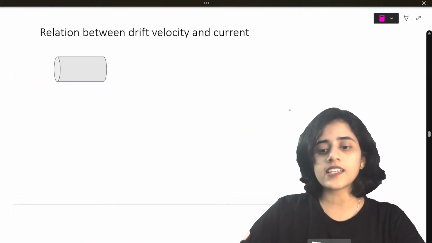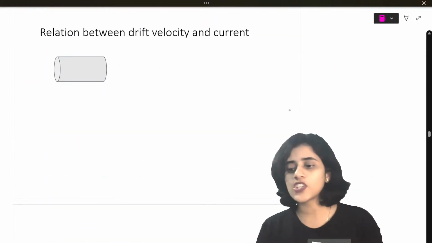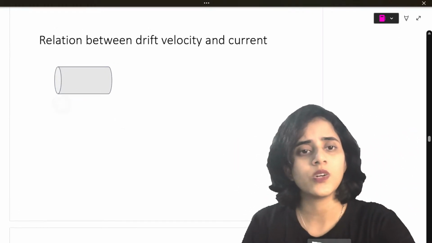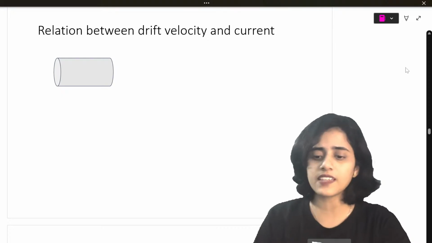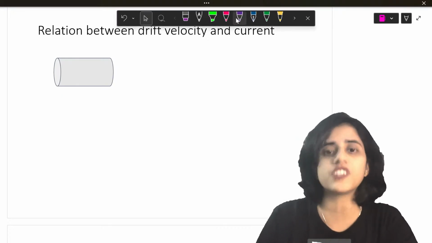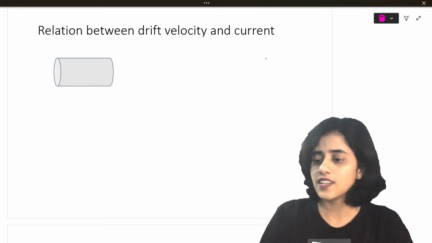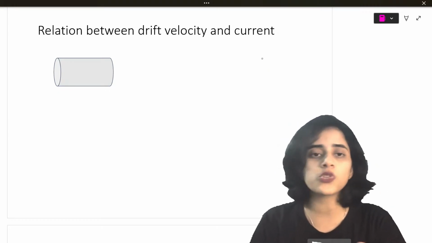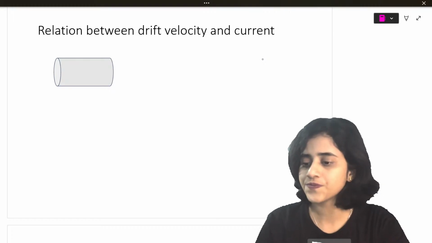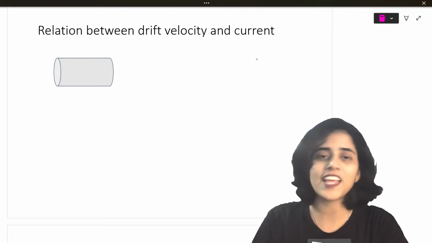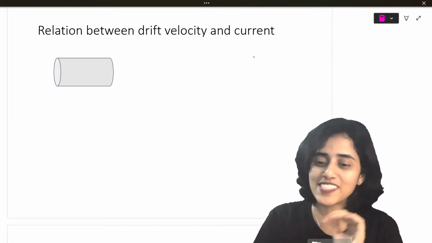Next, what is the next part? Next is the relationship between drift velocity and current. First we saw the formula for drift velocity. Now the relationship between drift velocity and current. Are you all ready to do that? Okay, let's do it.